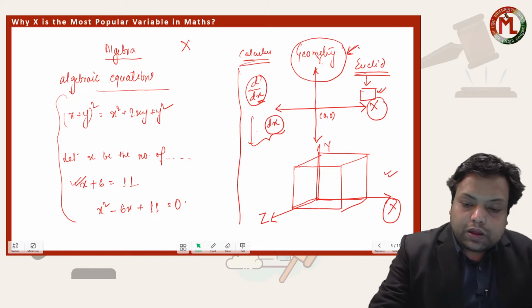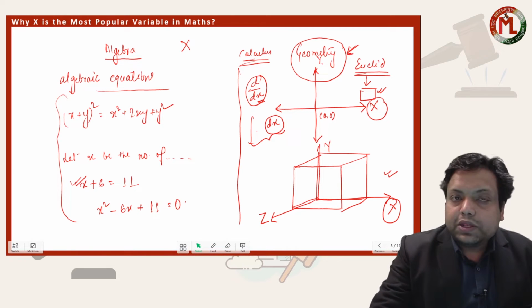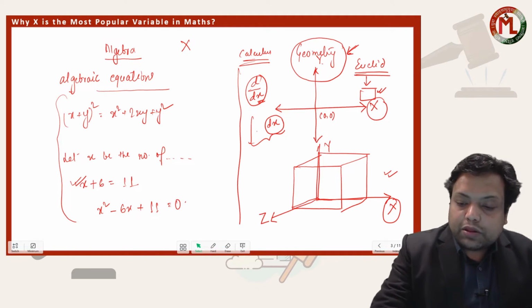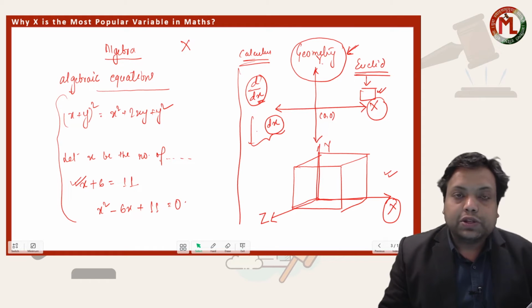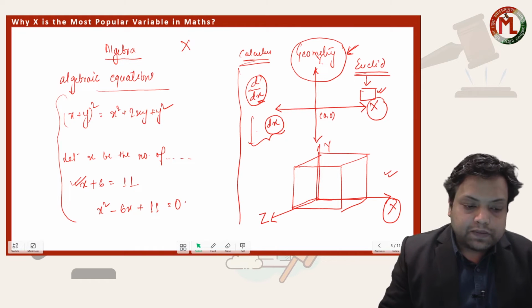Also, an Indian mathematician by the name of Brahmagupta contributed very much to the development of geometry.